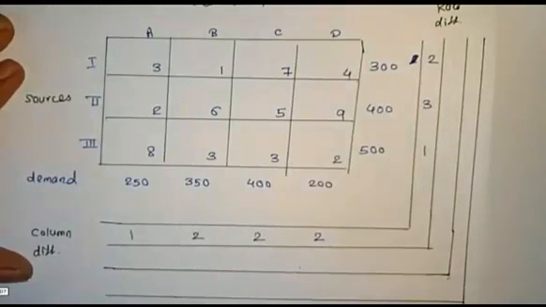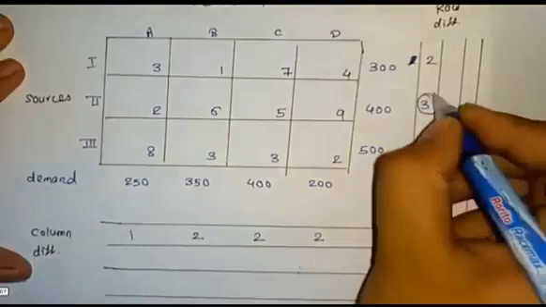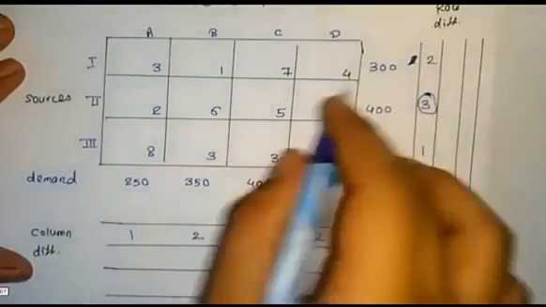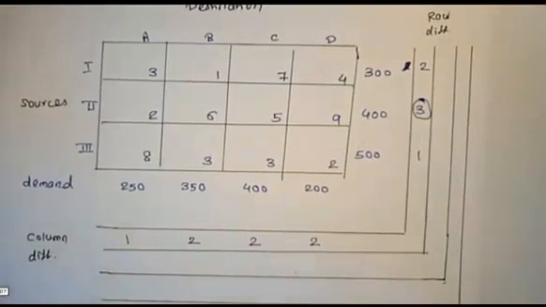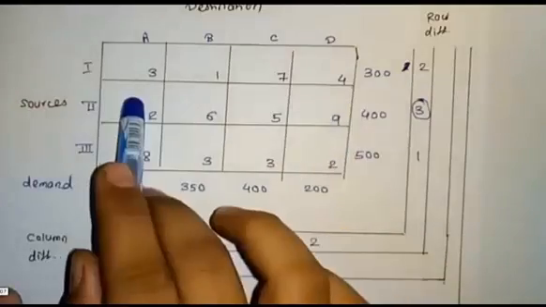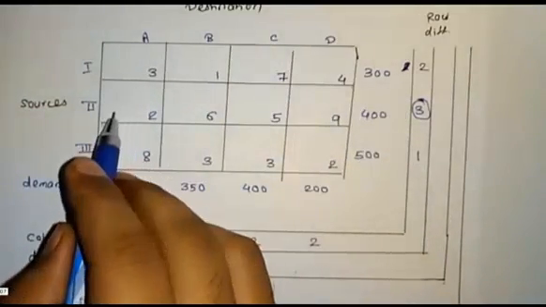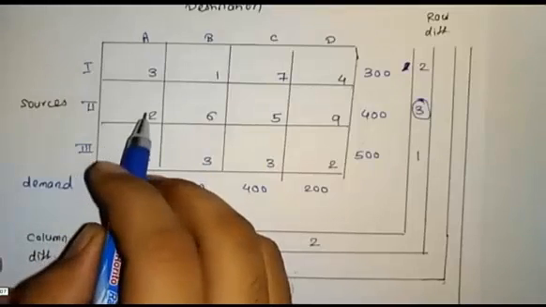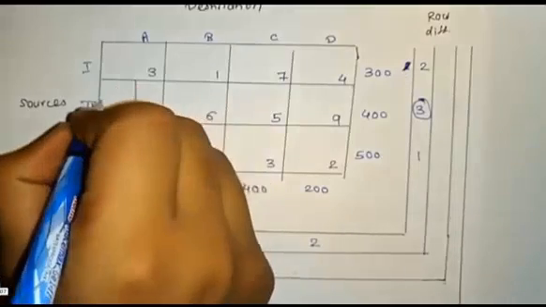In this entire difference, row difference or column difference, we have to find out the highest difference value. Here the highest difference value will be 3. In the corresponding row, we have to choose the minimum value. In that corresponding row, the minimum value will be 2. So we can assign 2.